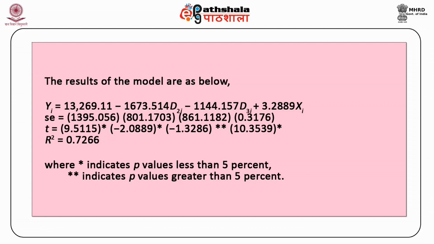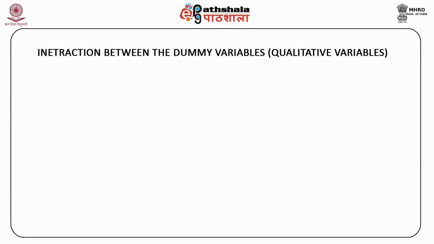The results suggest that keeping other things constant, a public school teacher's salary goes up by about $3.29 as public expenditure goes up by $1 on average. It can also be inferred that the differential intercept coefficient D2 is significant for the northeast and north central region but not significant for the south, which is D3. To understand it better, consider the following example.